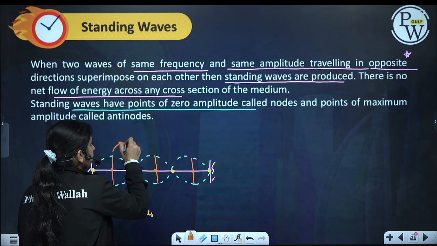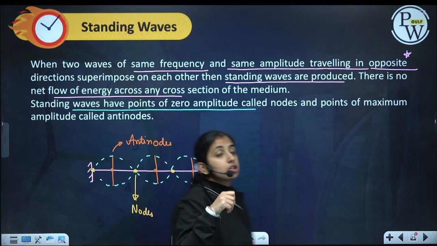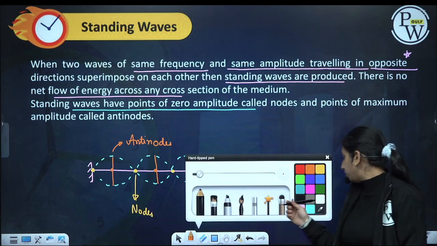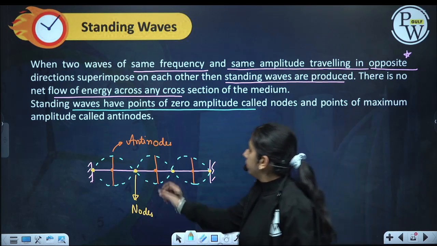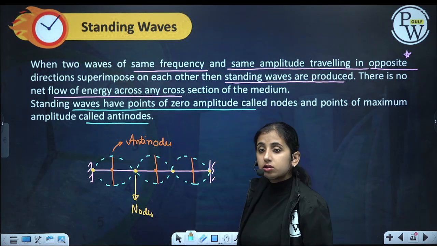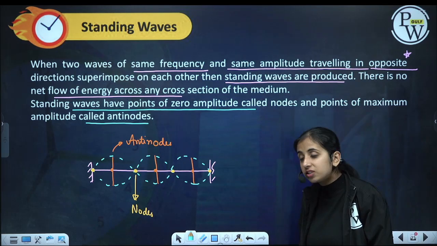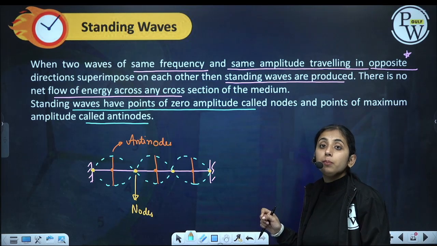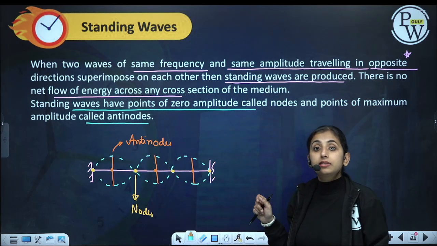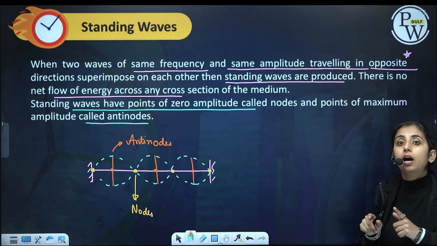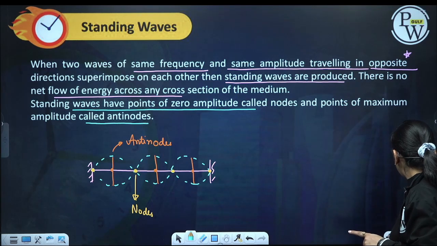Okay, these are antinodes. The position where the particle is oscillating with maximum amplitude will be an antinode. So we have nodes and antinodes. Nodes are the positions where the particle will always have 0 displacement, and antinodes are the positions where the particle will have maximum displacement. The amplitude of each particle is different, but the time period and frequency are the same.